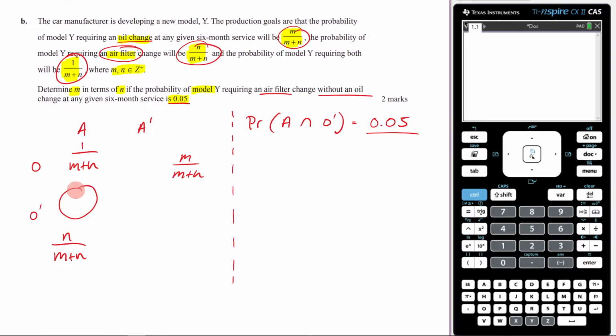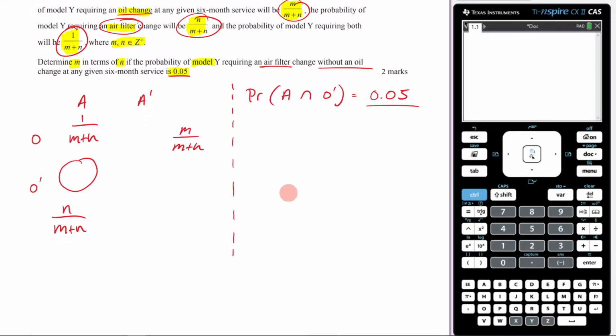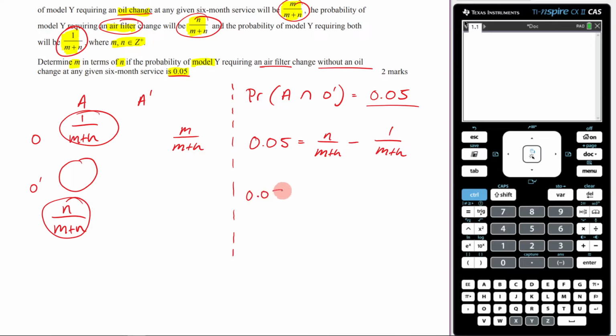How are we going to find this? Well, we know that it's equal to 0.05. And we also know that the way that you would find this, if you didn't know what it was, is you would take this, n on m plus n, and subtract it from this, 1 over m plus n. Now, we're in a great situation here because our denominators are the same. So 0.05 is equal to n minus 1 over m plus n. Because our denominators are the same, we can just minus the numerators.